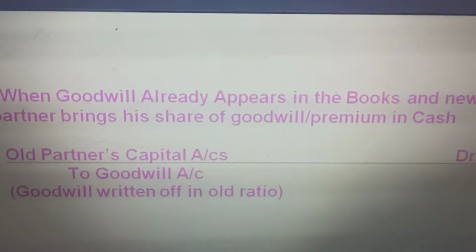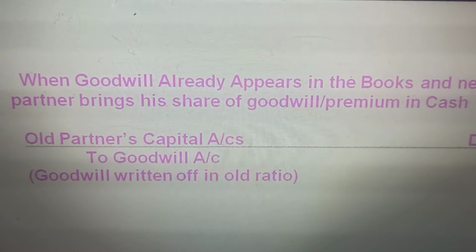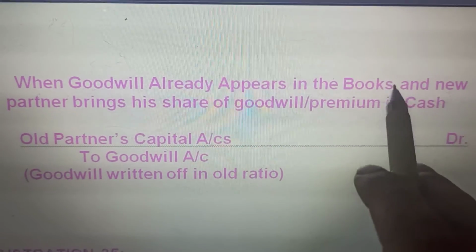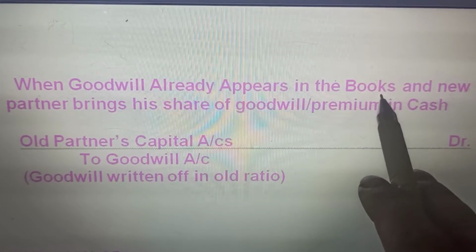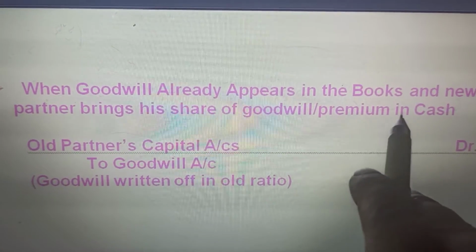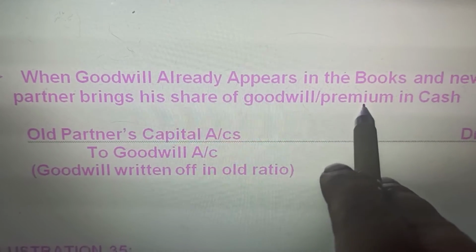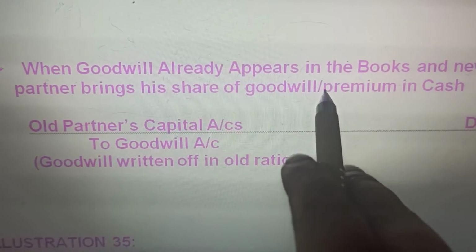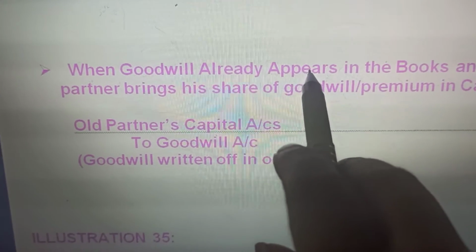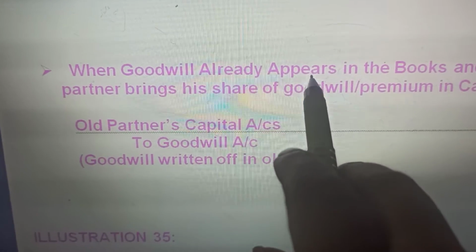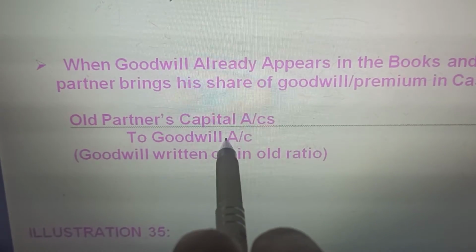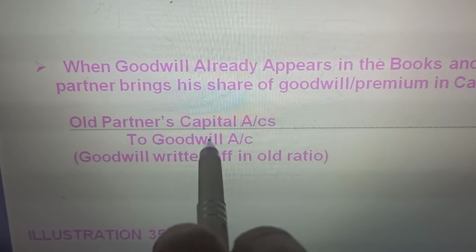Now we proceed with the next accounting treatment, when the goodwill already appears in the books at the time of admission of the new partner, and the new partner brings his share of goodwill or premium in cash. When the new partner joins, goodwill is already there in the balance sheet. Then what do we do? The goodwill that is already there is first written off.